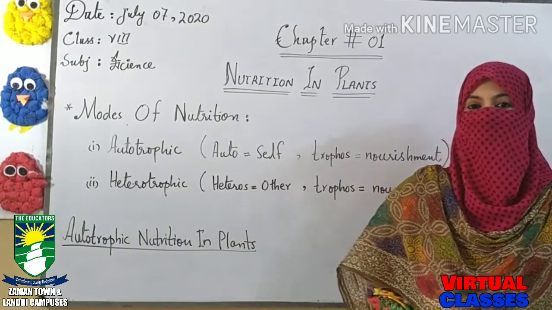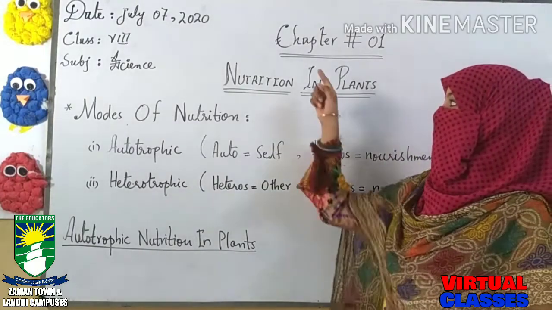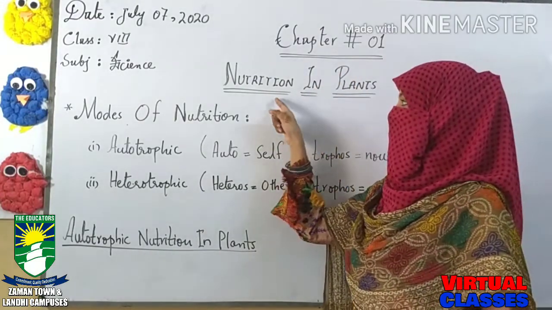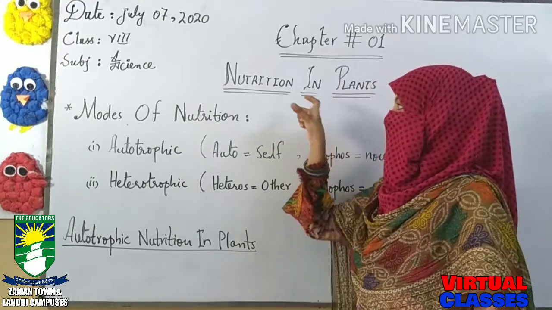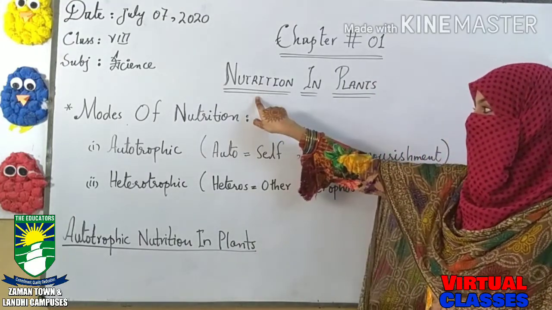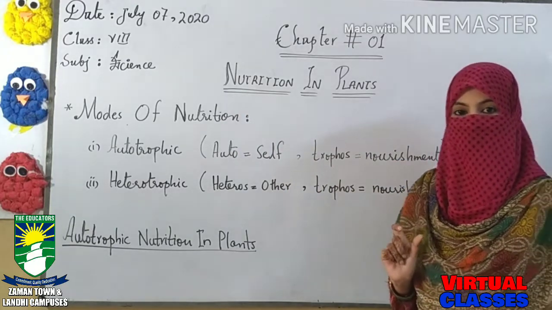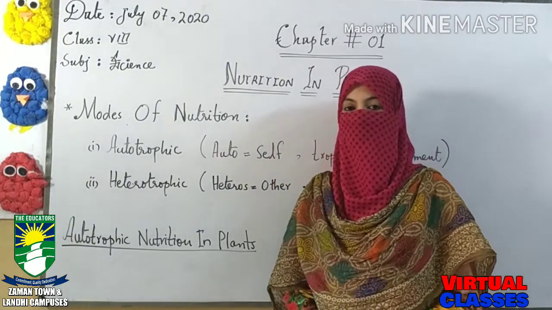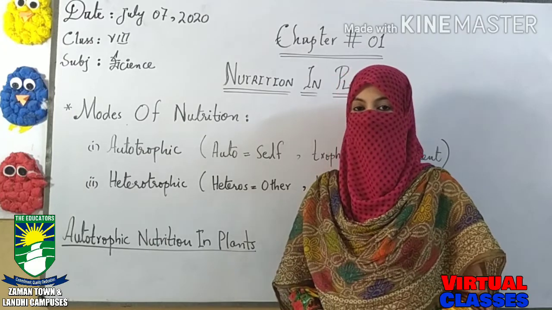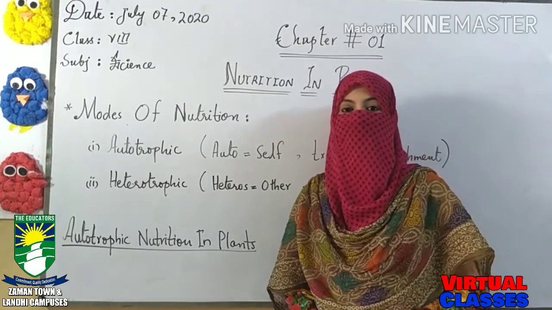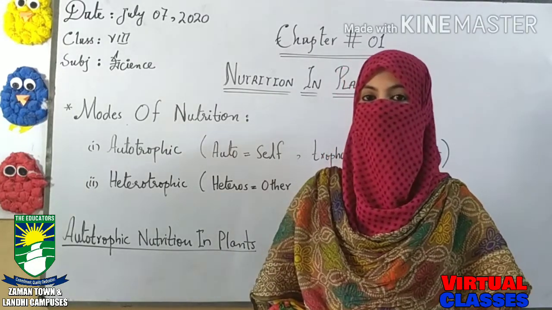Here I am going to teach you science, starting from chapter number 1, that is nutrition in plants. Starting from the chapter name, the term nutrition means the process of obtaining food and its utilization by the body is called nutrition. The process of obtaining food and its utilization by the body is called nutrition.